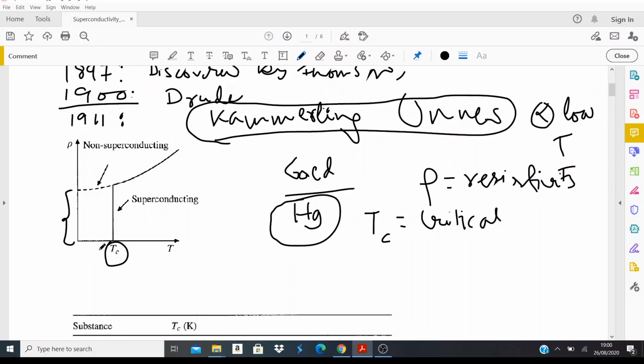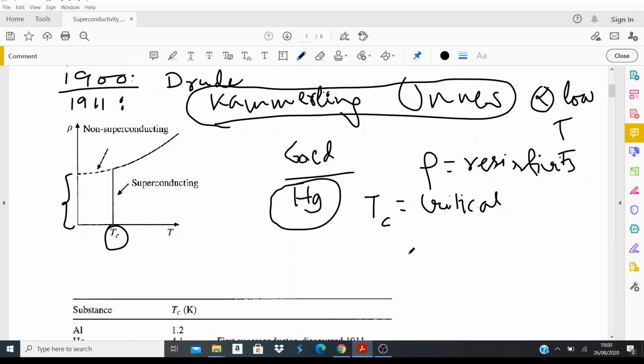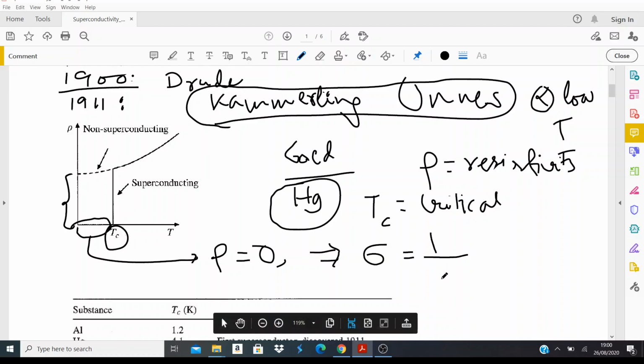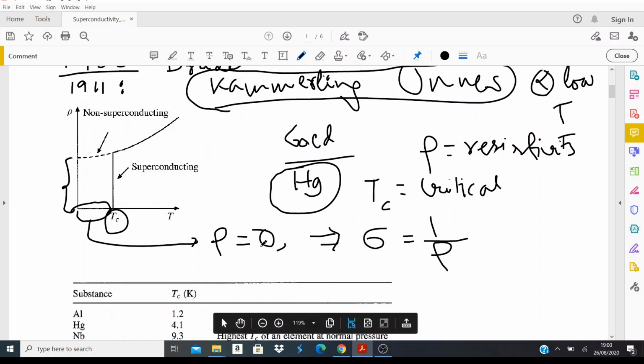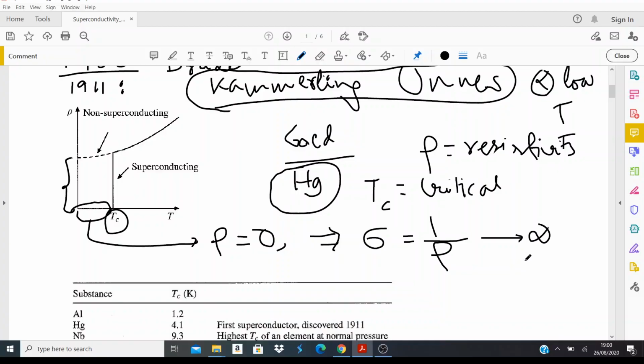That was a very, very surprising phenomenon, because below this Tc, you cannot measure any resistivity of the sample. It is as though the sample has 0 resistivity, right? So in this region below Tc, the resistivity of the sample is 0, which implies something for the conductivity, right? Conductivity is nothing but the inverse of the resistivity. So if the resistivity is 0 for some sample, it implies 1 by 0, the conductivity is infinite, right?